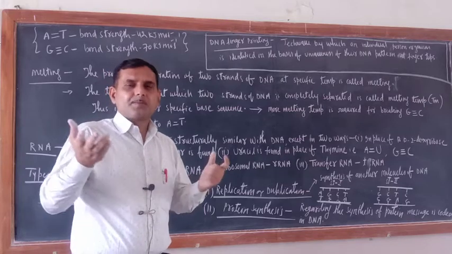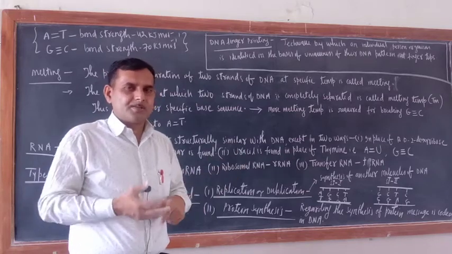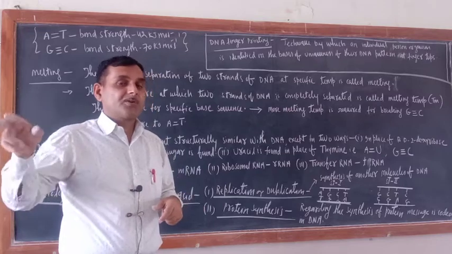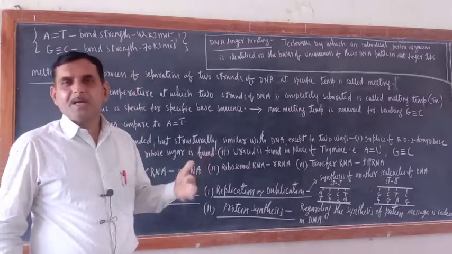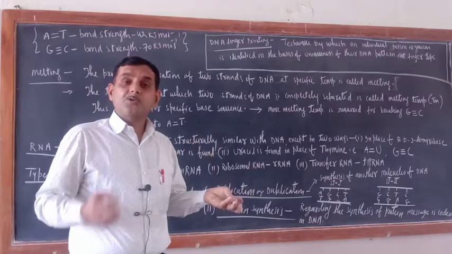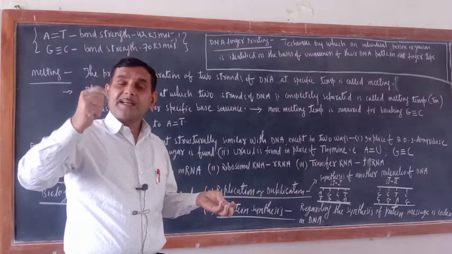Now suppose one fellow is telling, I have not done this crime. Another is telling, no, he has done this. So now through DNA fingerprinting we can identify. Second one is to establish paternity.